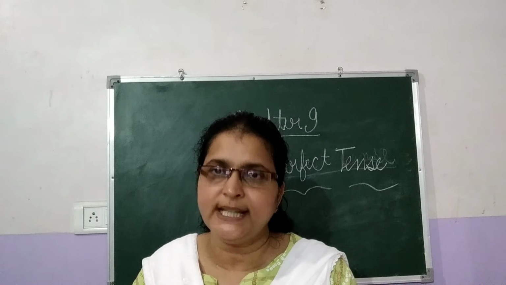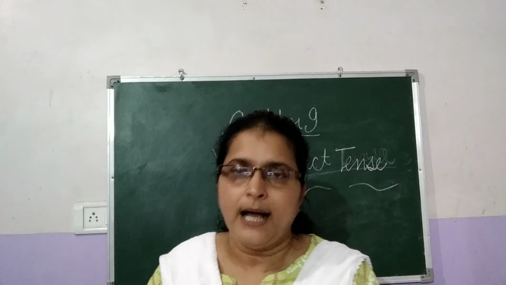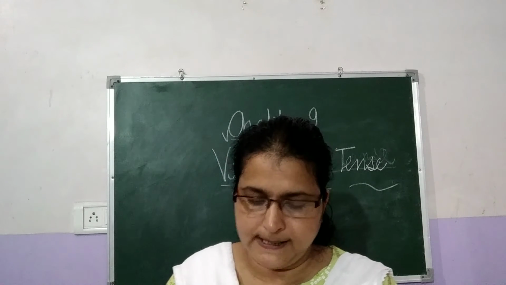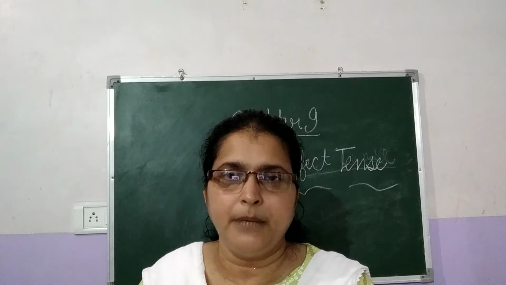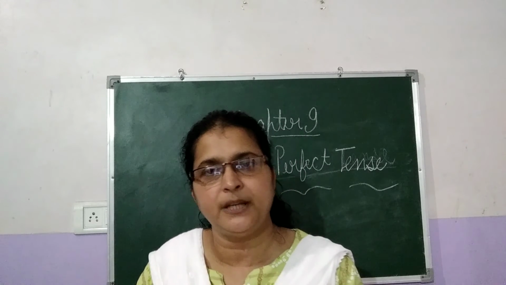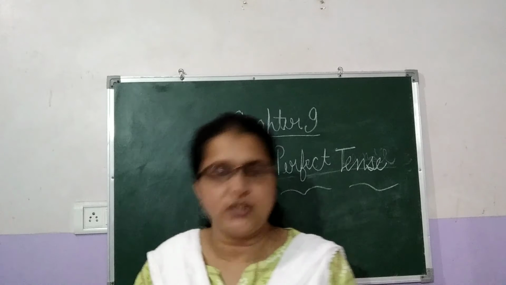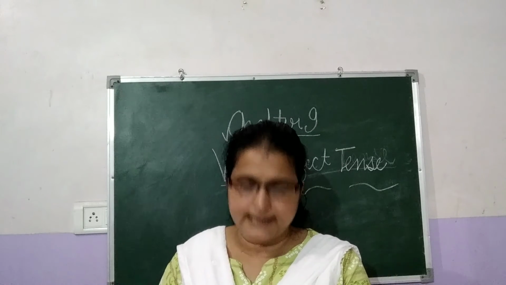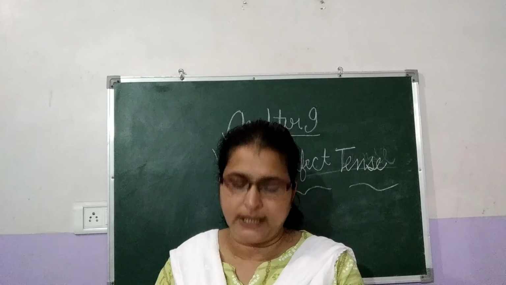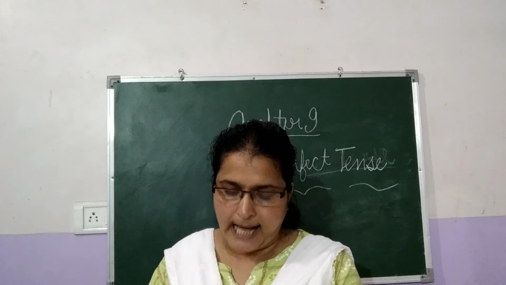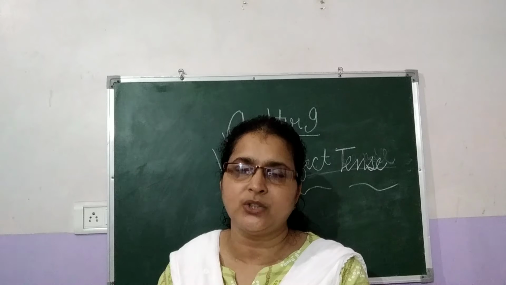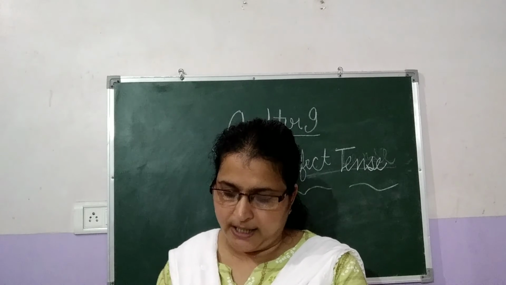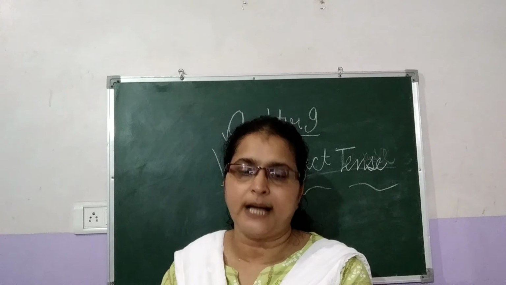Had plus subject plus the main verb. What is the main verb here in the sentence? Completed. So had is the helping verb, the auxiliary verb. He is the subject, and the main verb is completed. Had he completed his work before his brother arrived?